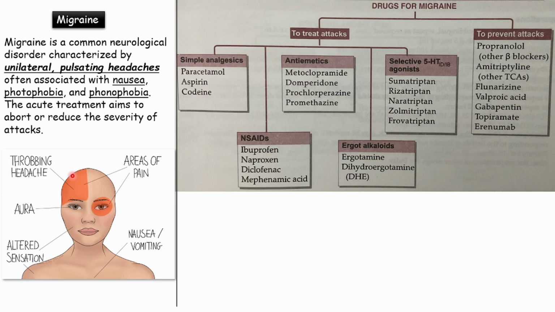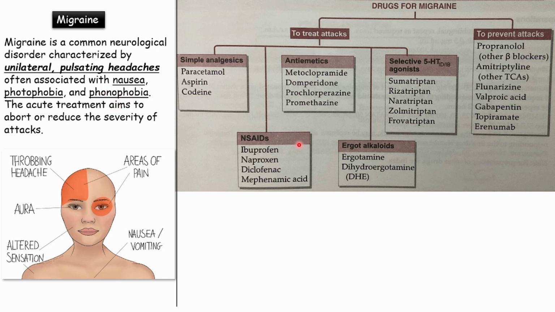So migraine is nothing but there will be headache, which mostly is unilateral. As you can see here, there is throbbing headache, and not just here, there can be pain around the eye also. So it is unilateral pulsating headache, and this can be associated with either nausea or photophobia or phonophobia.